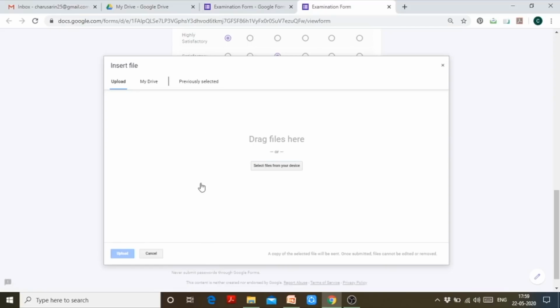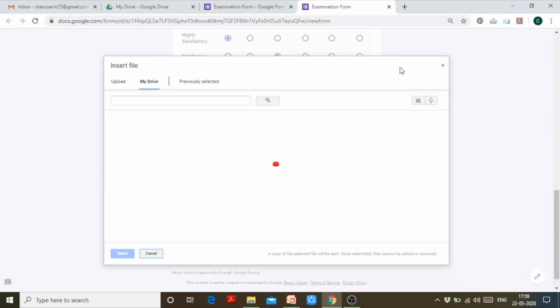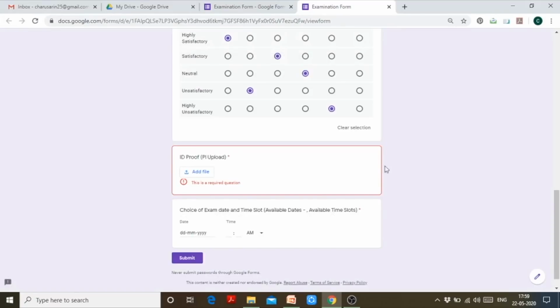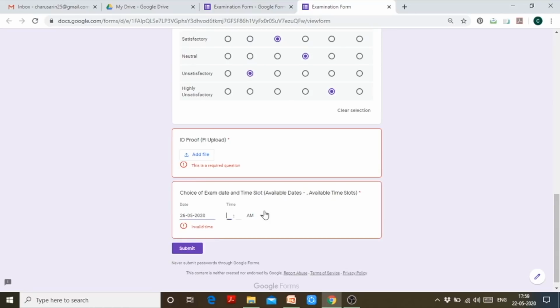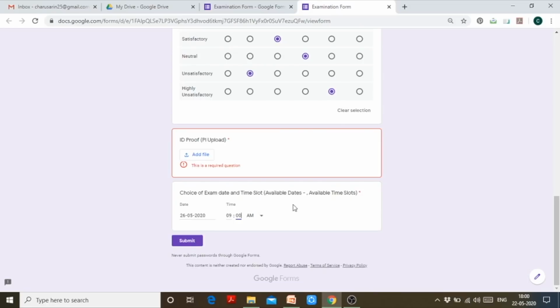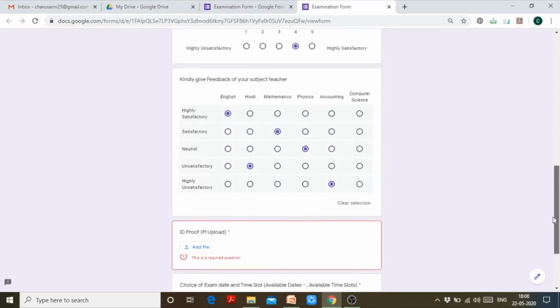And ID proof, I can upload a file. It will ask me to upload a file, select from your device. It can browse into my device and I can choose, and it can upload from my drive if the images are available over there. Then choice of exam date, right? Let's say I want to give an exam on 26th May, and the time slot that I wish, I can mention here 9 a.m., right? Then I can submit. Oh, yes, it will not allow me to submit because I have missed a few required questions, right? So this is the data validation.